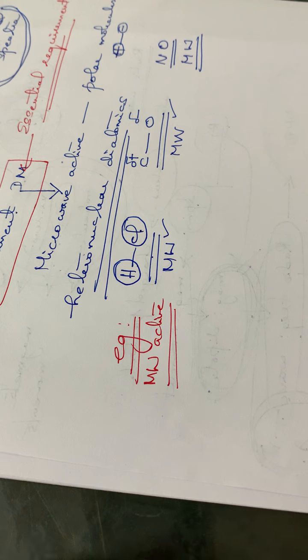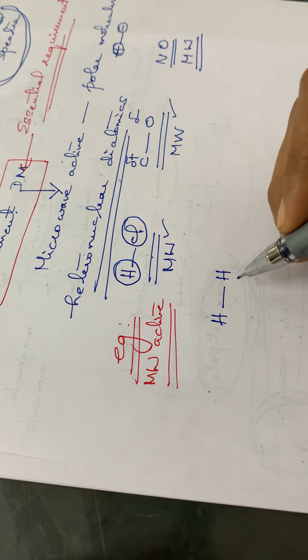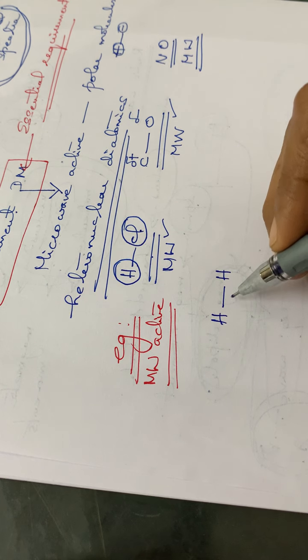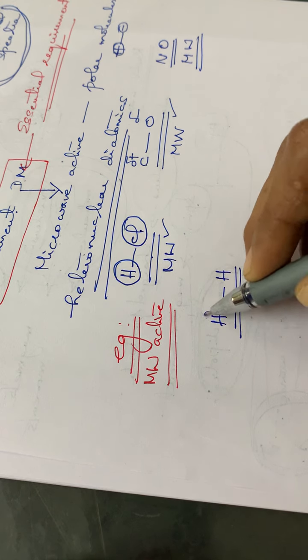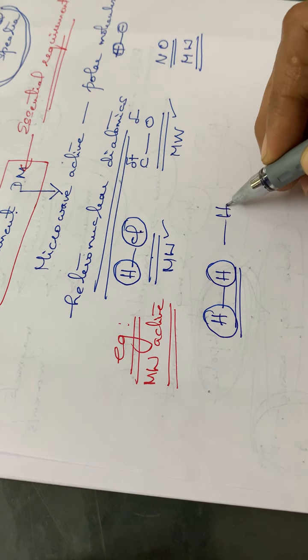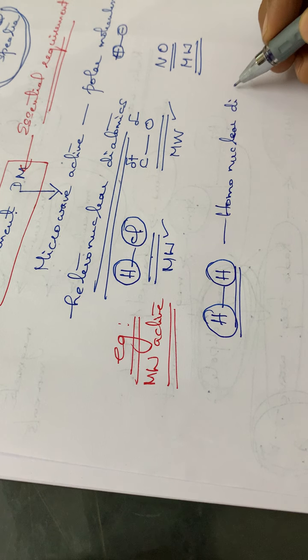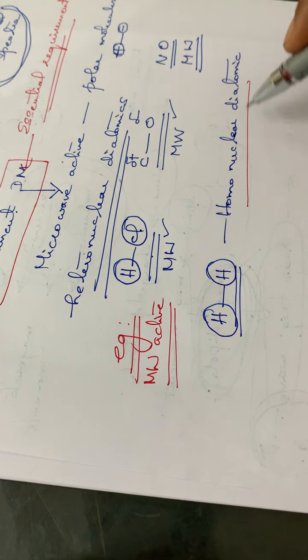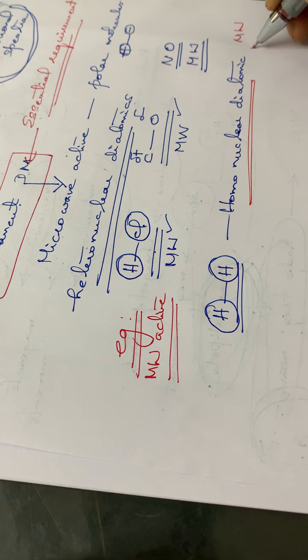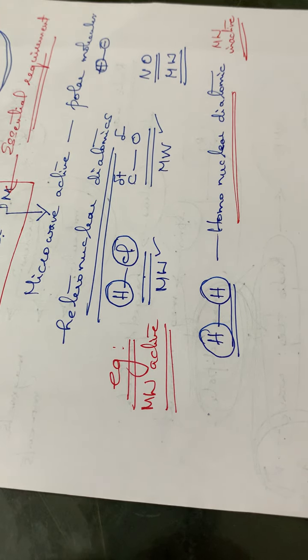Then some other examples. For example, H2, the hydrogen molecule. Is there any electronegativity difference, or is the molecule a polar one? No, there is no electronegativity difference, and the molecule is not at all polar. The two atoms are the same, that means it is a homonuclear diatomic molecule. This type of molecule will not give a microwave spectrum. So homonuclear diatomic molecules are microwave inactive, because the molecules are not polar.